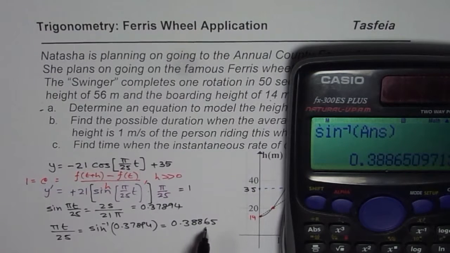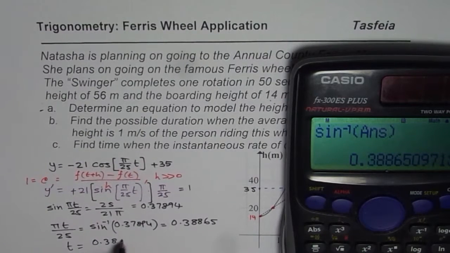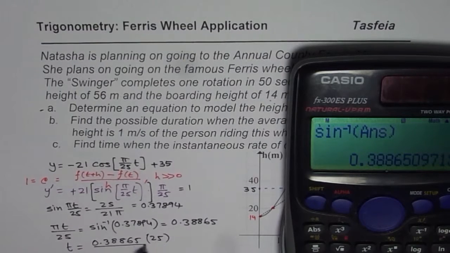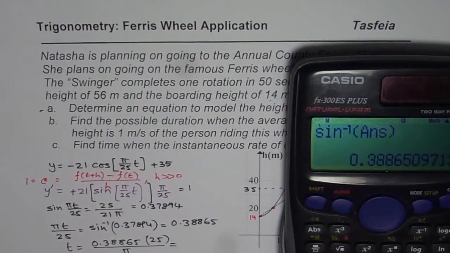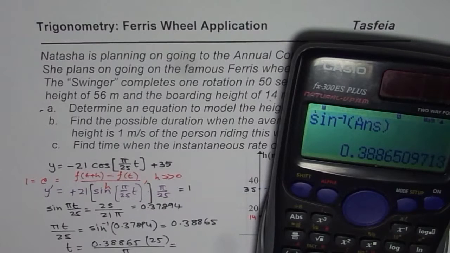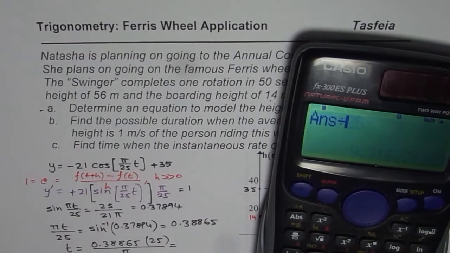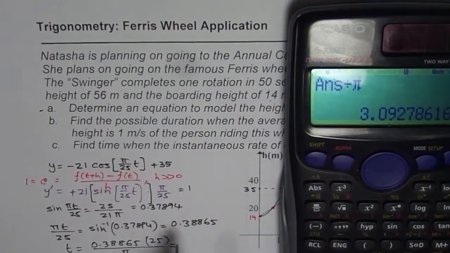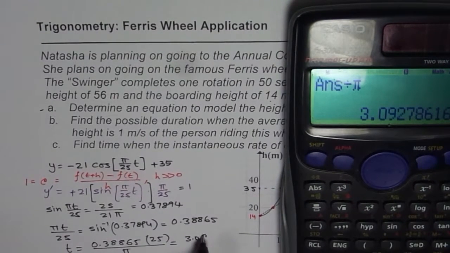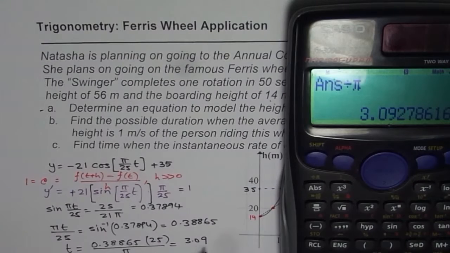Okay, so that is what we get, and from here we can find time t. So t equals whatever this number is, 0.38865. We'll multiply by 25 and divide by pi, right? So we get our time. So let's do that. So times 25 equals, divide by pi, right, equals 3.09. 3.09 is the answer for time, and that time is in seconds.